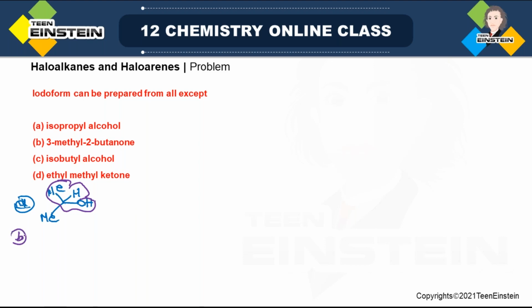The next option, 3-methyl-2-butanone. First, we will simply write the 4 carbon chain. If it is 1, 2, 3, 4, at the 3 position there is a methyl group and at the 2 position the ketone. So in this molecule there is presence of CH3CO.